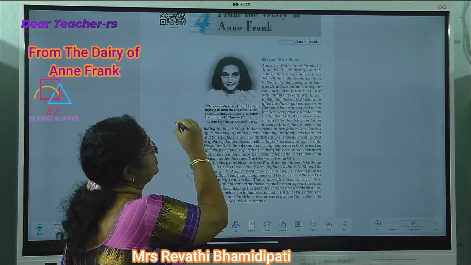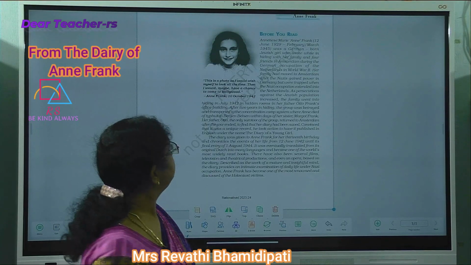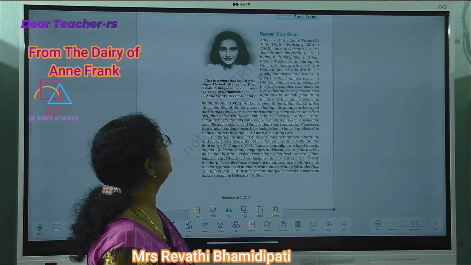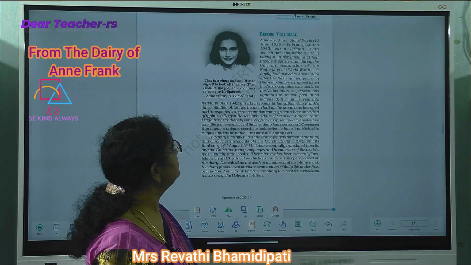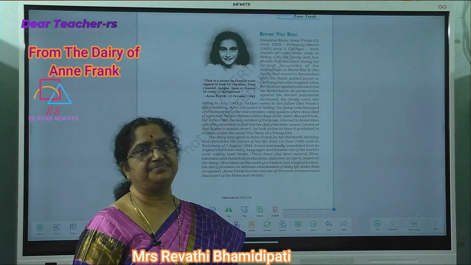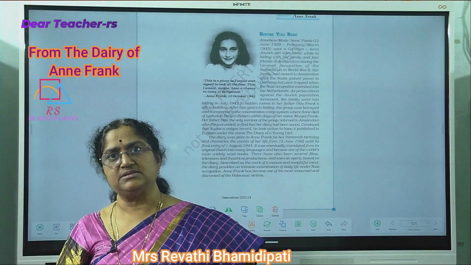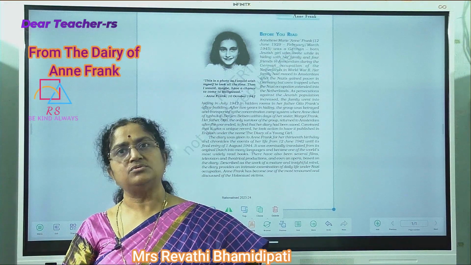After 2 years in hiding, the group was betrayed and transported to the concentration camp system, where Anne died of typhus in Bergen-Belsen within days of her sister Margot Frank. So it was unfortunate that they were betrayed and their hiding place was out.